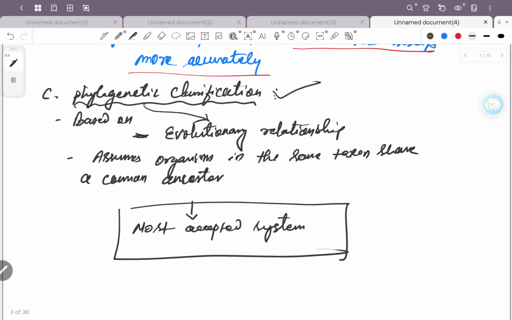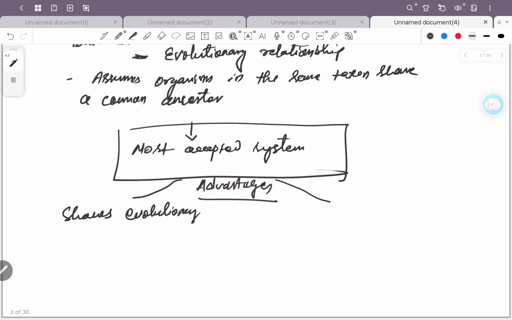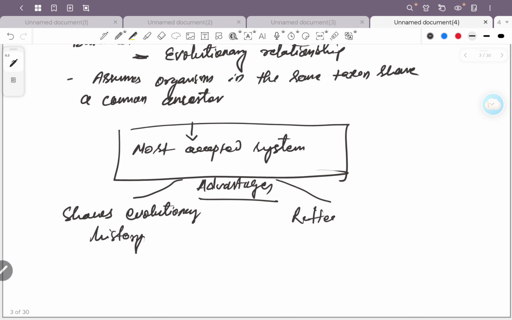The phylogenetic classification is the most accepted one because it has the following advantages. It shows evolutionary history and reflects genetic relationship.